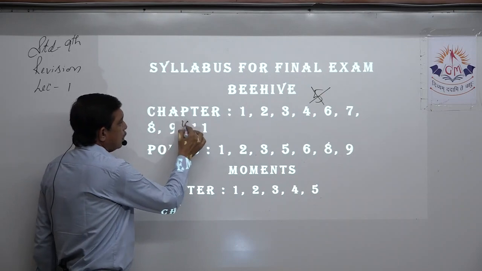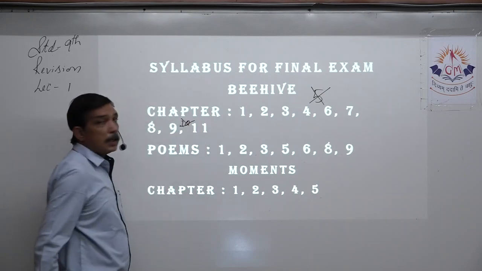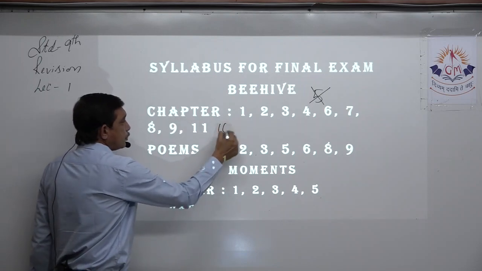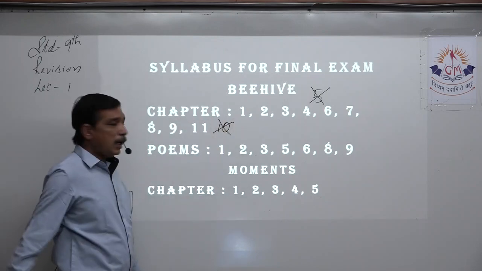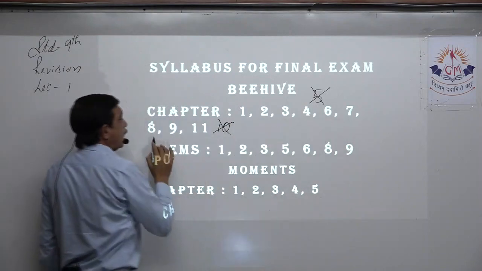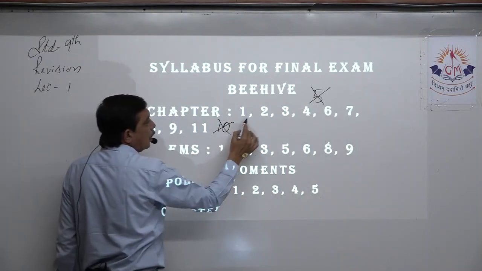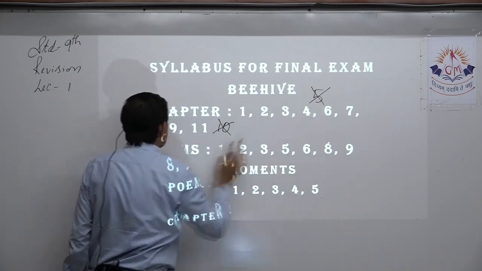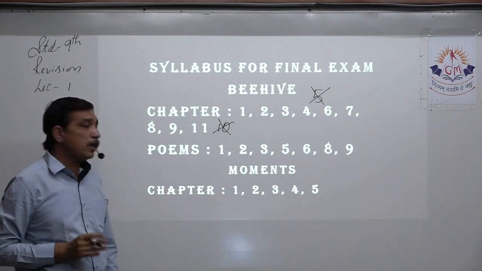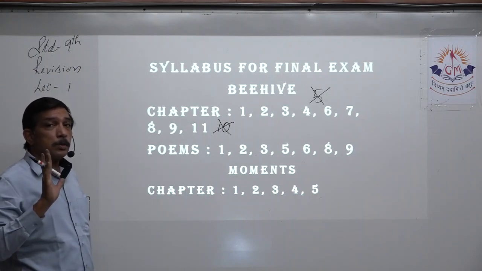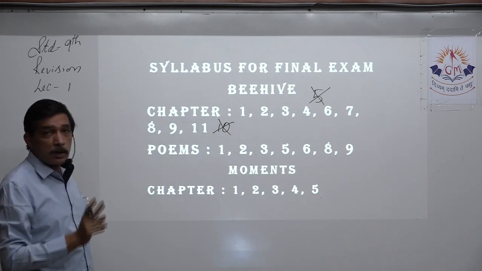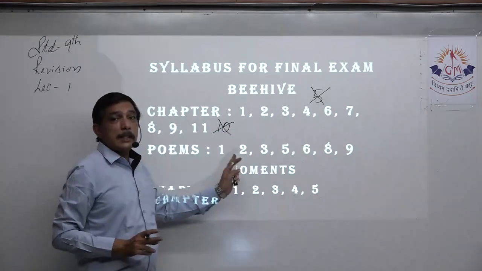Then 10 also has been cut. 11. So we have 1, 2, 3, 4, 6, 7, 8, 9 and 11. Out of 11 chapters, 9 chapters will be asked in the exam. 2 chapters will be cut. Which are they? 5 and 10.